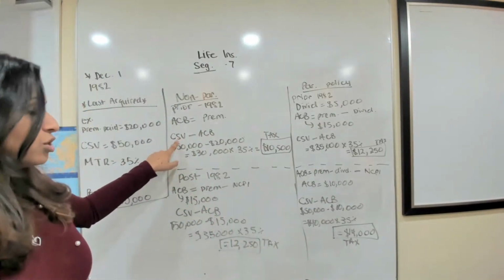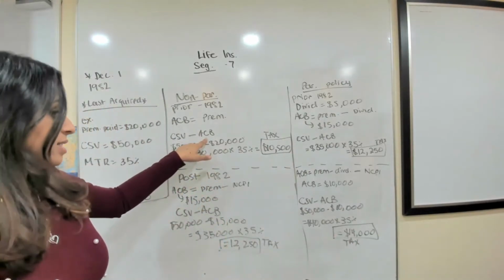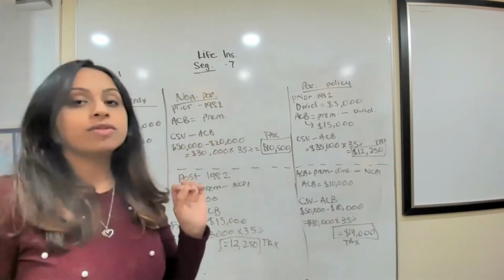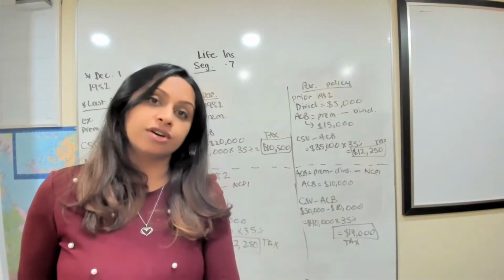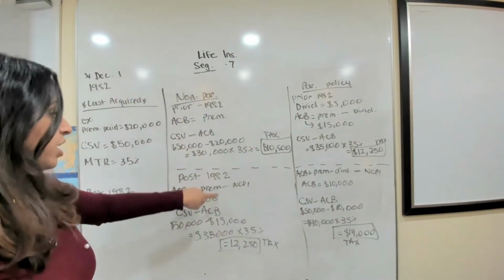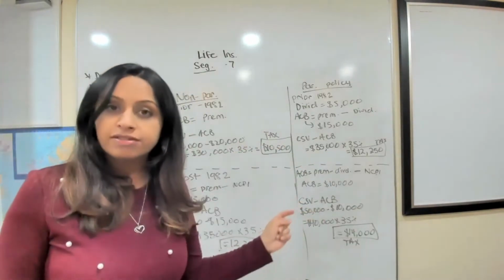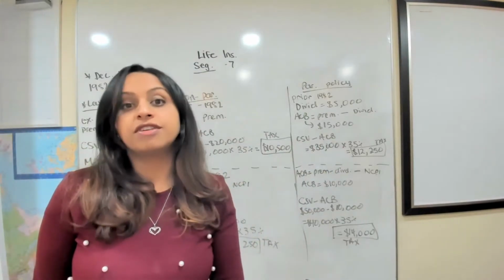You take the cash surrender value, which will be given to you in the question, you subtract the ACB, and the amount that's left over is the amount that's taxable at the MTR percentage, okay? Now, what's important is that ACB changes in all of these different scenarios. So the definition of ACB is changing. That's why we need to figure that out.